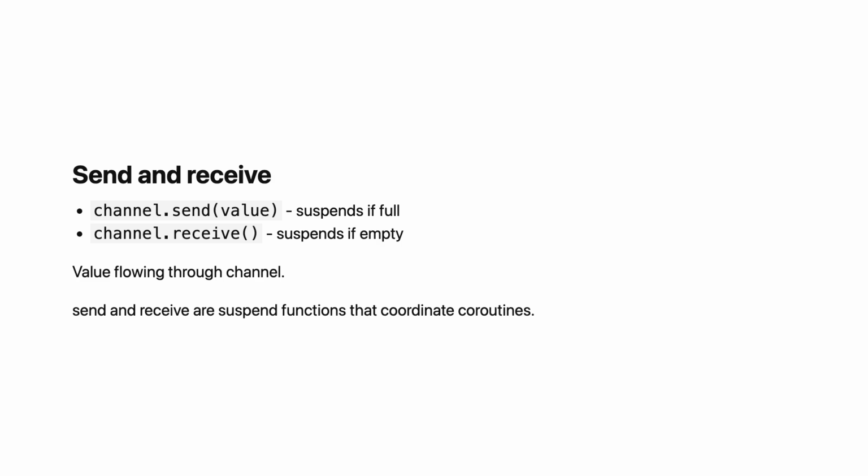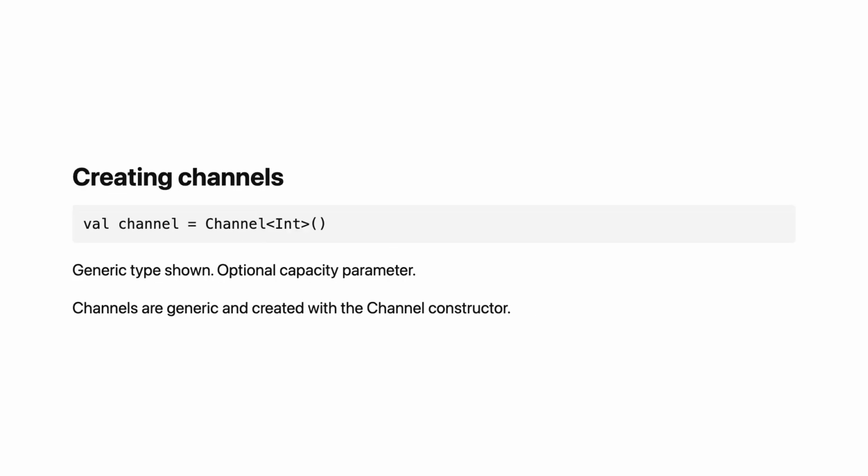Create a channel with the Channel constructor. val channel = Channel<Int>(). This creates a channel that passes integers. Channels are generic. Channel<String> passes strings. Channel<User> passes users.